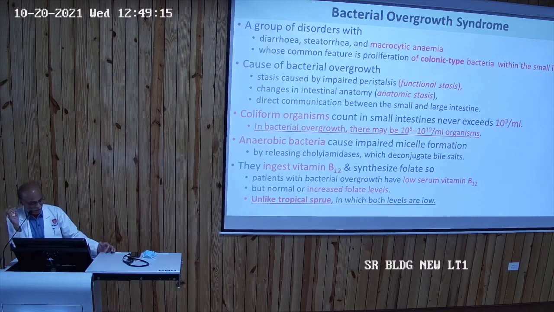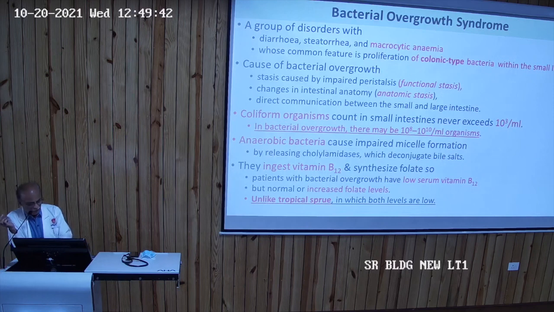Because of the bacterial overgrowth, the bacteria ingest B12, but they manufacture folate. So low B12 and high folate level, in a person who is not being given any folic acid, will confirm our diagnosis of bacterial overgrowth syndrome.